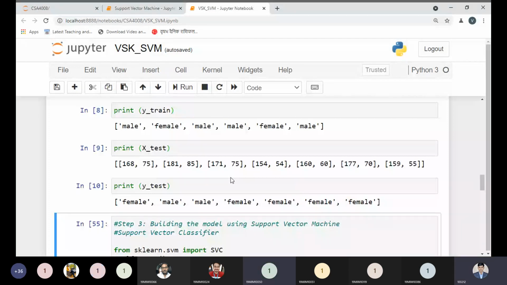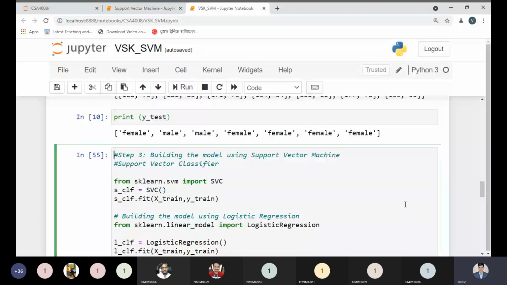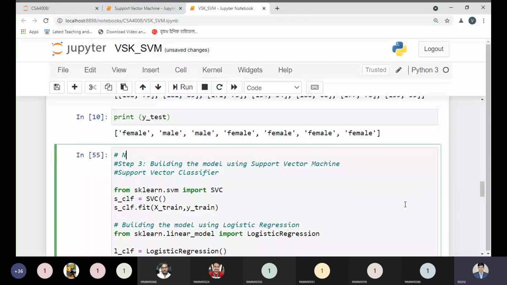Okay. So what is our responsibility now? Now we have two models, so I can write here: we have two models for comparing. One is SVM, comparing between SVM and logistic regression.